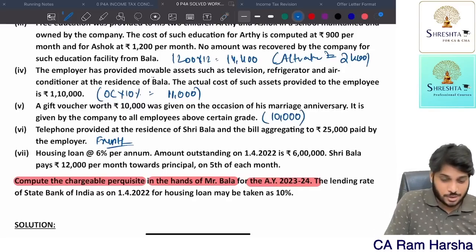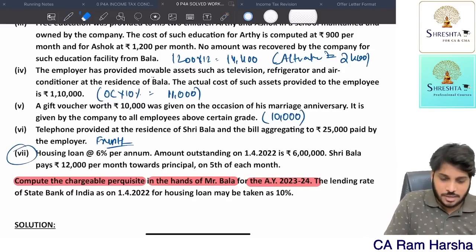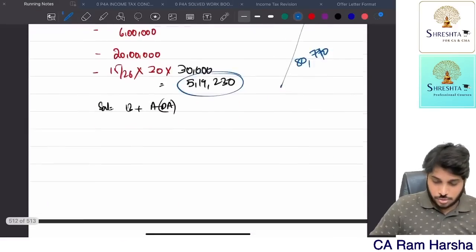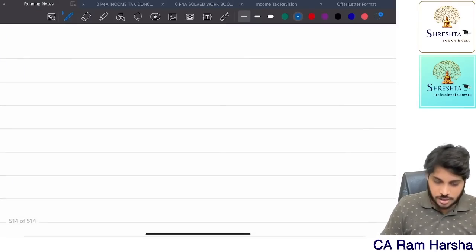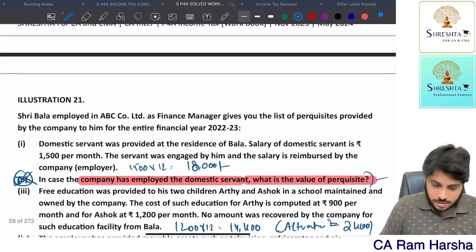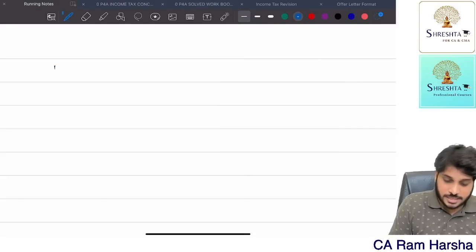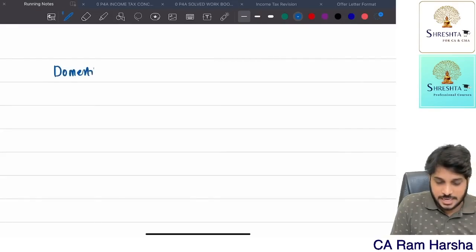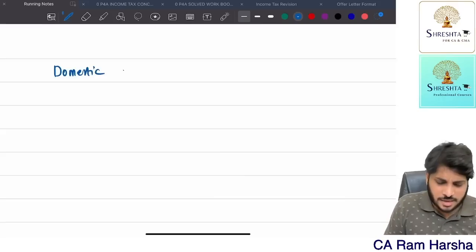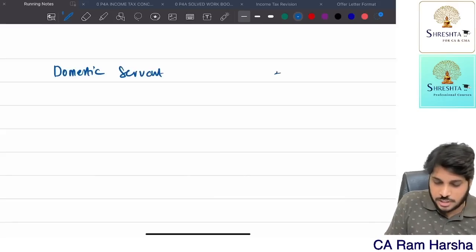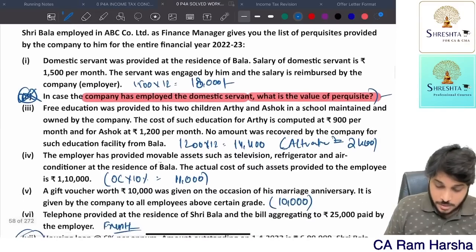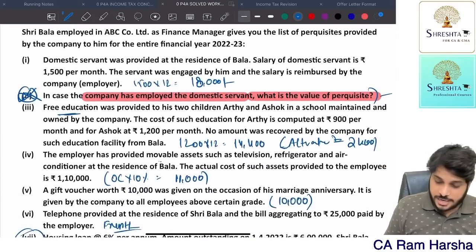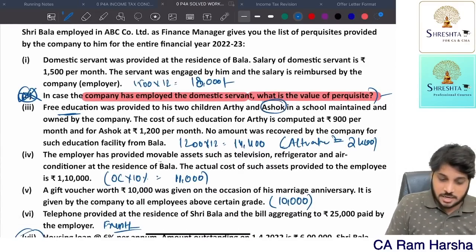Okay, so this requires a little computation. Anyhow, let us solve this problem. So, what are all taxable? First one, domestic servant 18,000 taxable. Yes or no? They are asking you to compute the total perquisite value. Domestic servant, how much is taxable? 18,000 rupees. Then free education provided, in that only the Ashok related one is taxable.